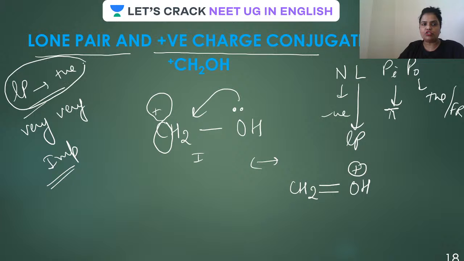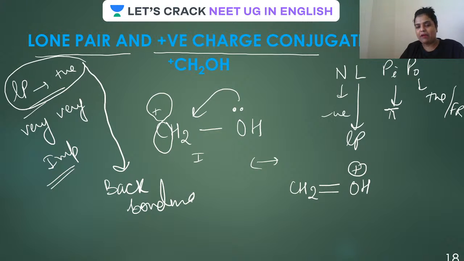Such type of conjugation you must have observed many times under the name back bonding. I'm repeating, back bonding. Didn't you hear back bonding many times? Yes. So what is back bonding, guys?